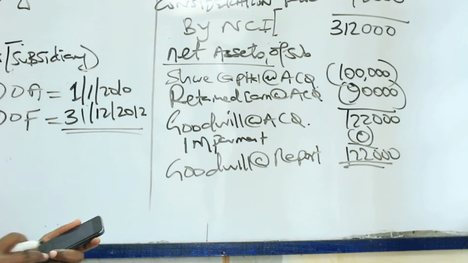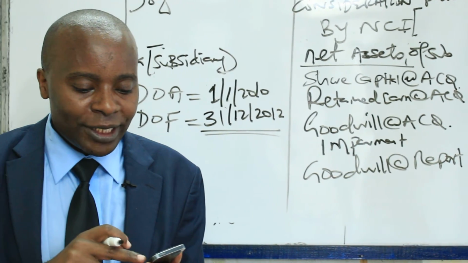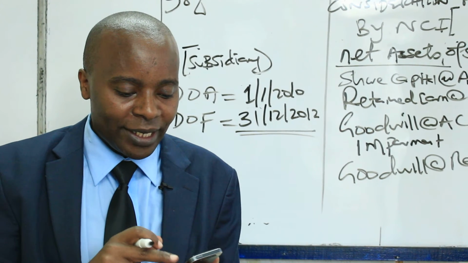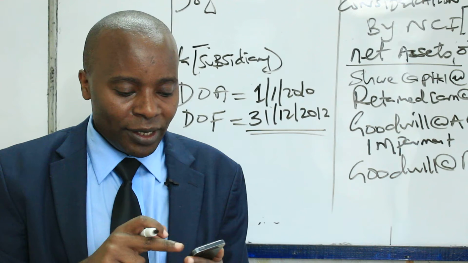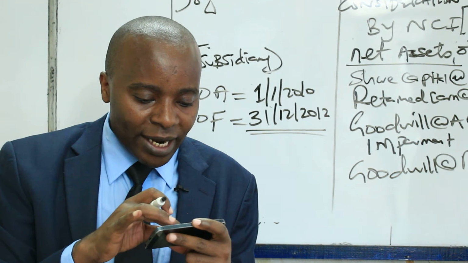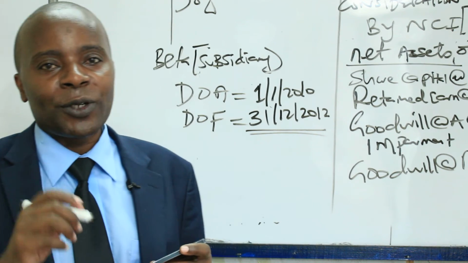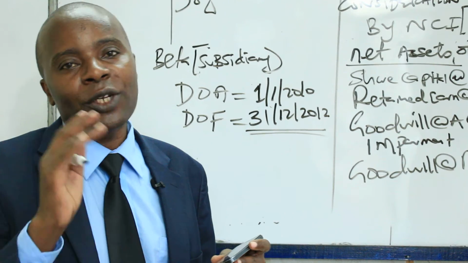And if you look at the multiple choices given there, and that is why I love ACCA up to paper F9, they normally give us multiple choices. If you look at the multiple choices given, the correct answer is supposed to be C, 122,000, and that way you get your 2 marks.